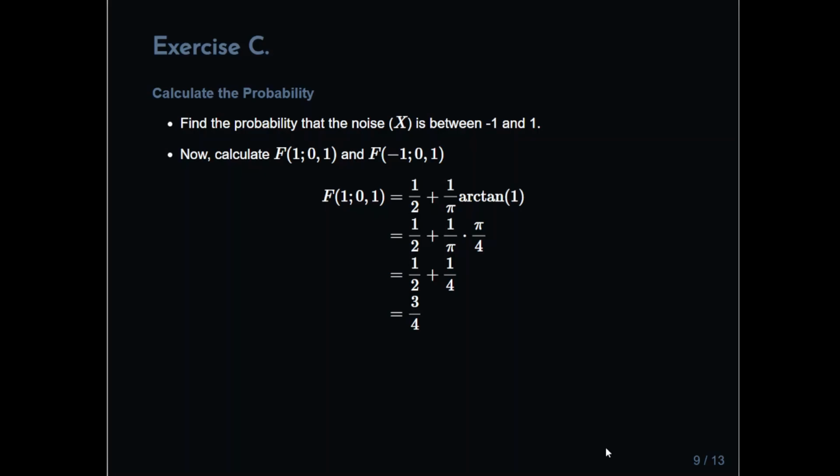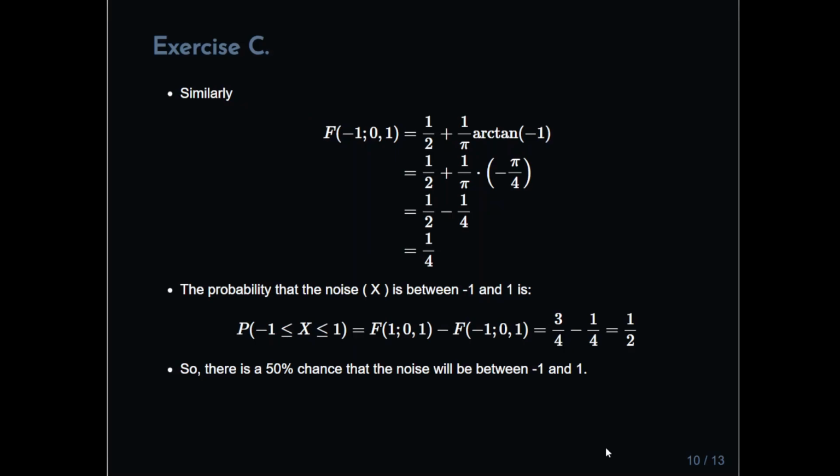So F of 1 with location parameter 0 and scale parameter 1 is 1/2 plus 1 over pi times arctan of 1. Again, that's calculator work. So we have 1/2 plus 1 over pi times pi over 4, and that is 1/2 plus 1/4, which is 3/4.